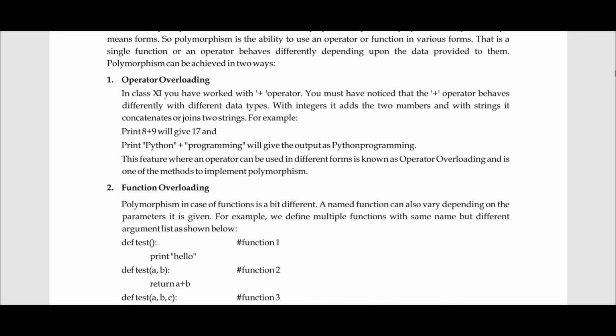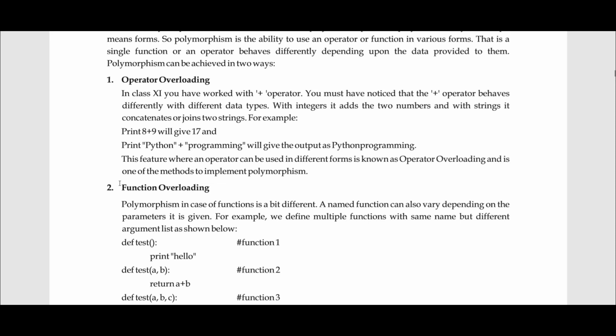But when you use the plus operator with two strings, it ends up concatenating them. So basically the plus operator is behaving differently with different data types. Its inherent nature is changed on the basis of the data types that it is operated on. So this is operator overloading.